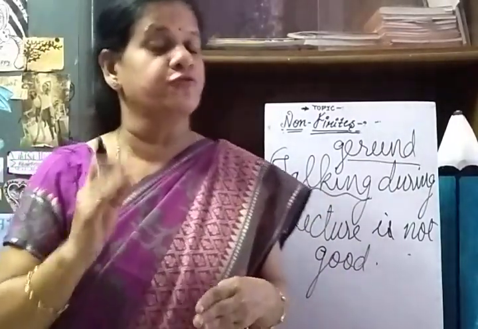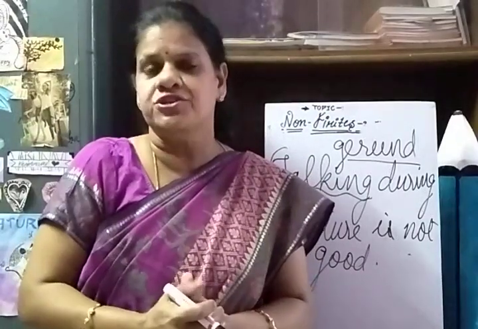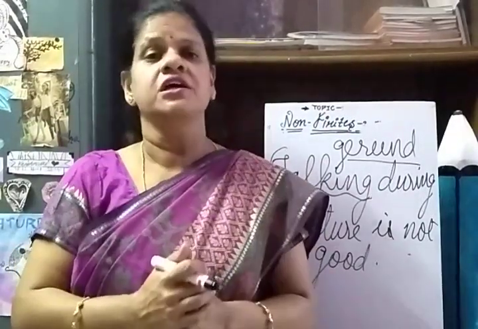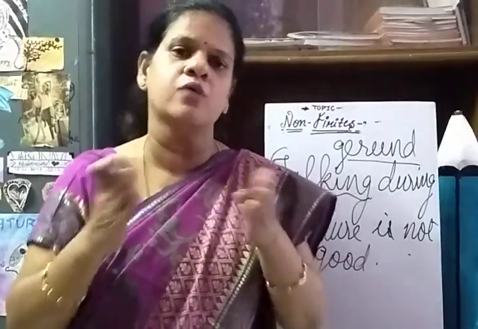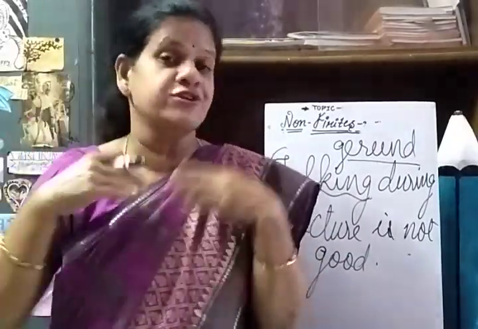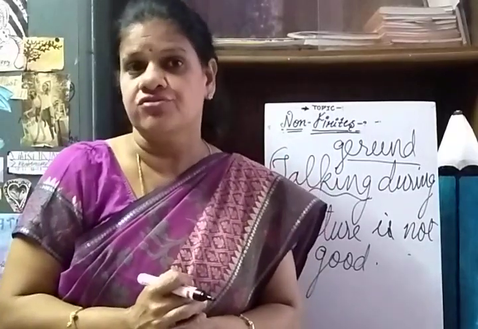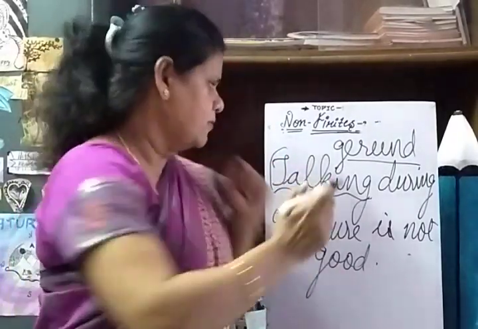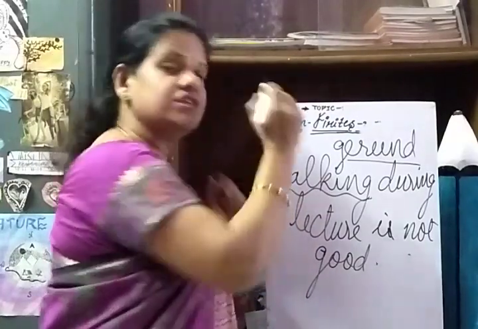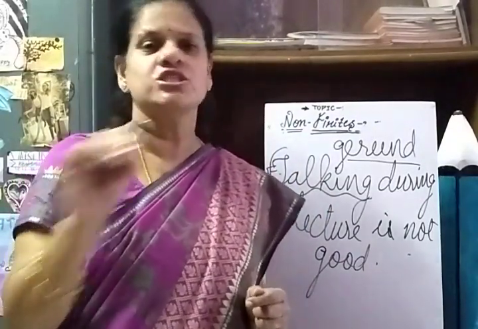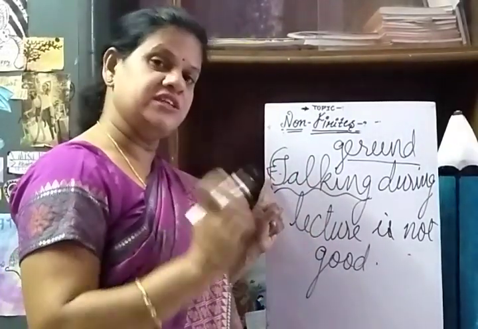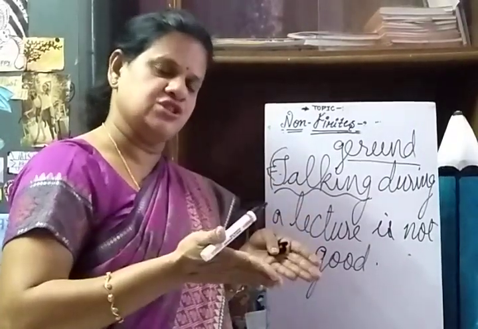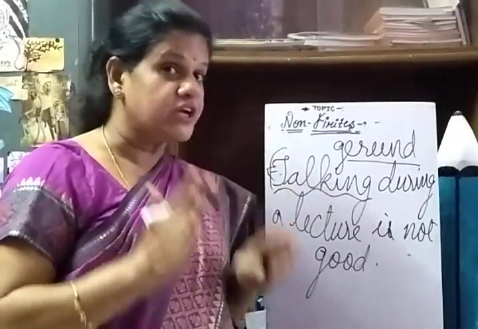...ing verb, as if you have watched my tense video, I have told clearly that ing form is always preceded by auxiliaries: is, are, was, were. If you have watched my video, you must be having an idea about it, right? So, an ing verb always should have some auxiliary with it. Otherwise, it is not the appropriate way of using it. Isn't it? So, here ing is not preceded by any auxiliary. It is used as a subject here. So, it cannot be taken as a verb.